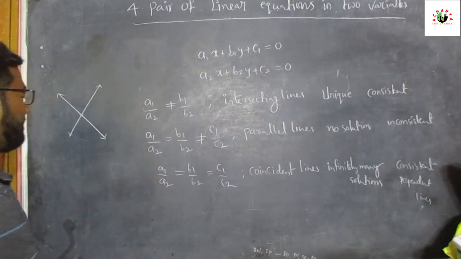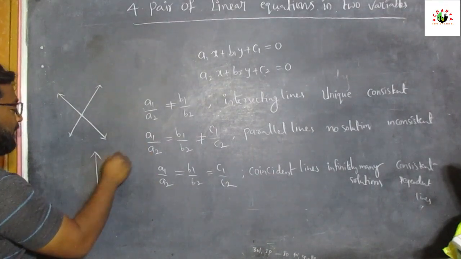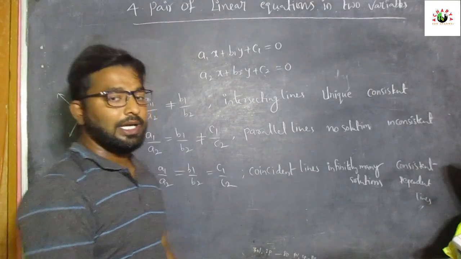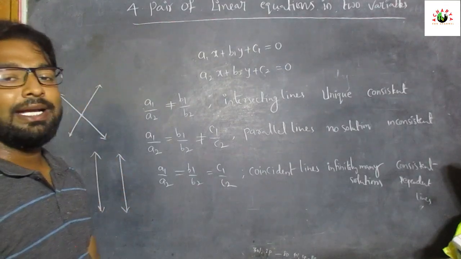And the second one, parallel lines. They do not intersect at any point. So these are also independent lines.